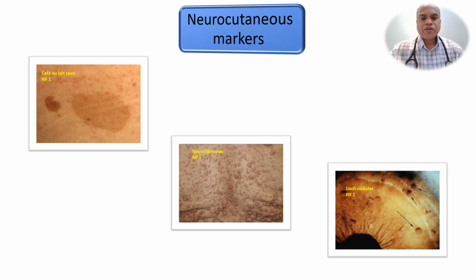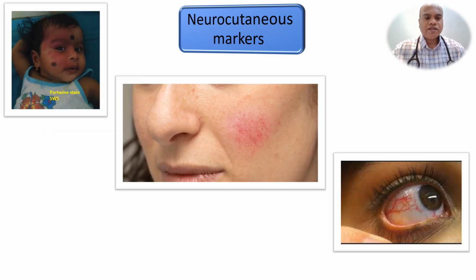These are some of the other neurocutaneous markers which clinch the diagnosis and always help us to look into neurological issues if there are these skin markers. One is café-au-lait spots, neurofibromas and Lisch nodules in the iris. They point towards neurofibromatosis type 1. Port-wine stain points to Sturge-Weber syndrome, and telangiectasia in the eye points towards ataxia telangiectasia. These are some neurocutaneous markers.